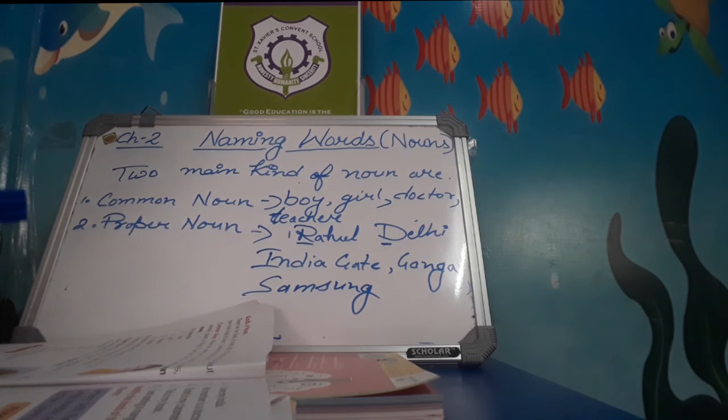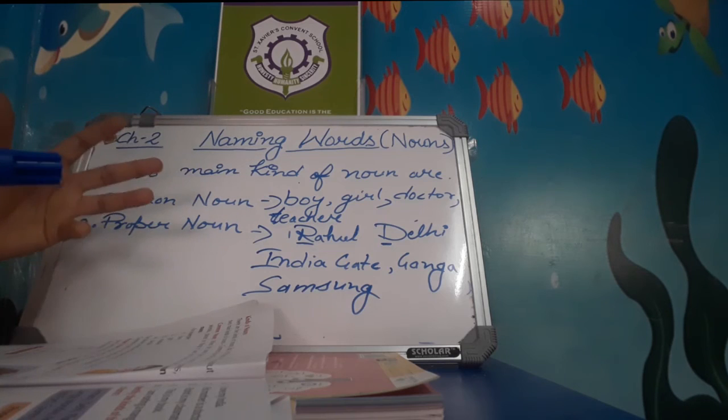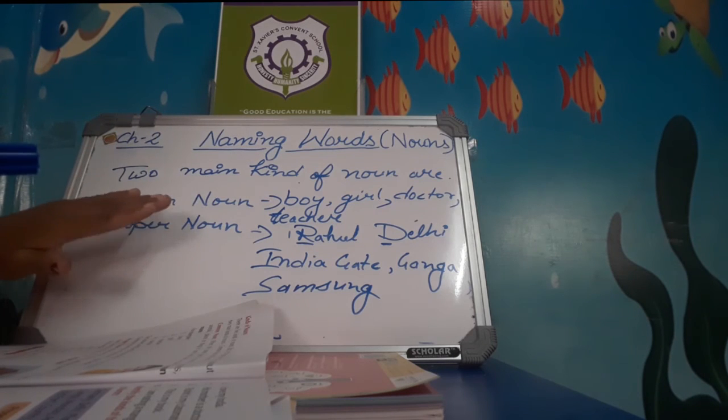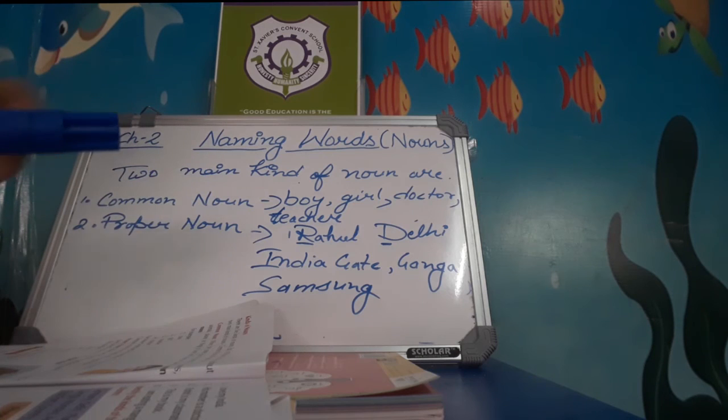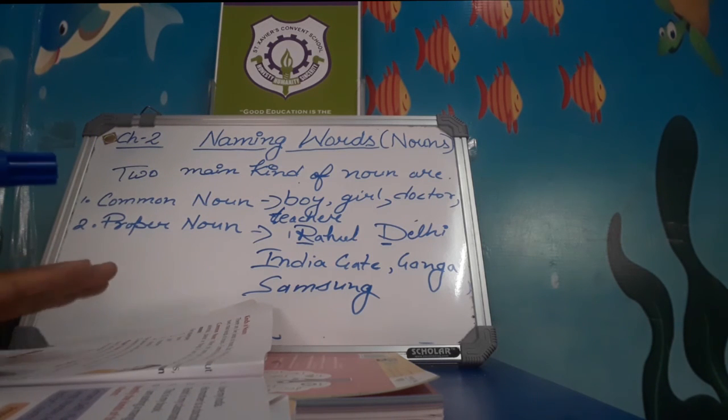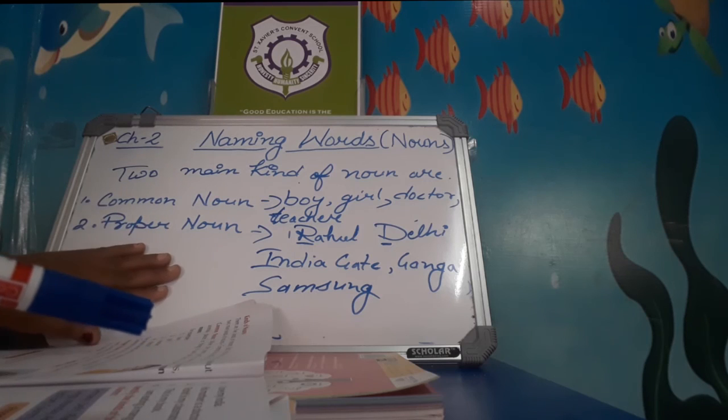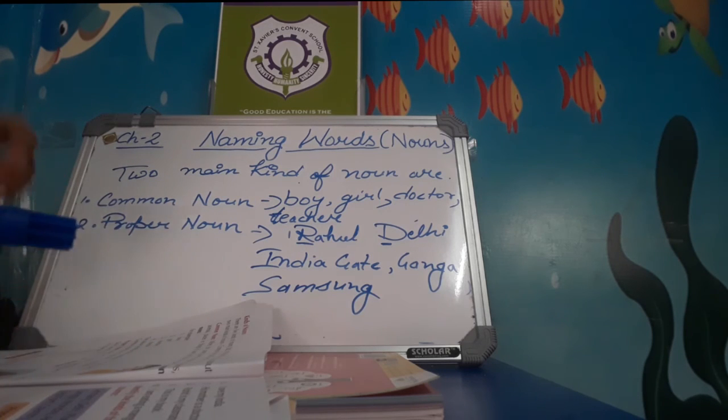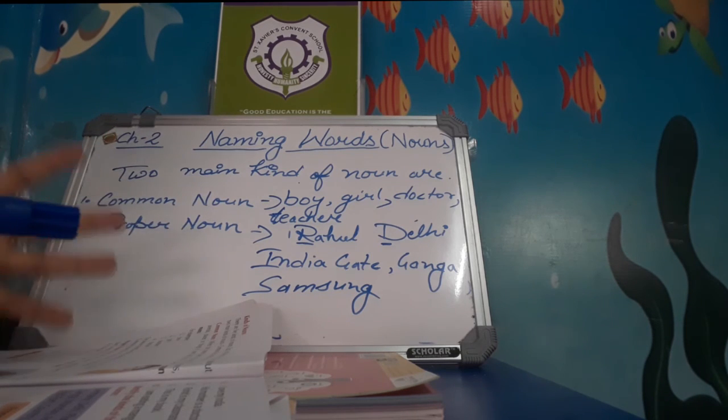If we are talking about any particular thing like fruit names, apple, mango, banana, these are proper nouns. If we are talking about fruit in general, I love fruits. If we say that I love fruits, that means fruit is a common noun. We love all fruits. But if I say that I love mango, here mango is a proper noun because we are talking about a particular fruit.